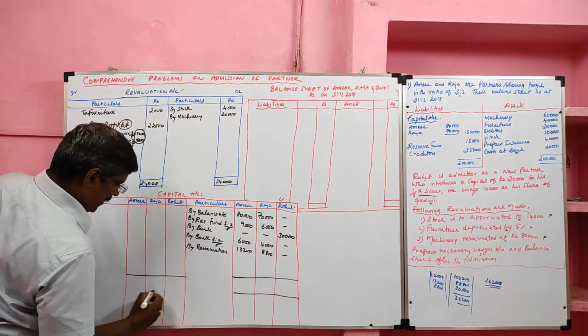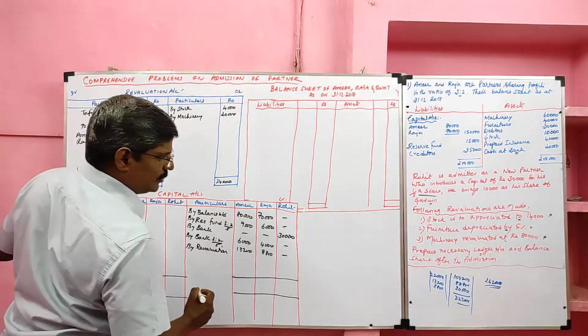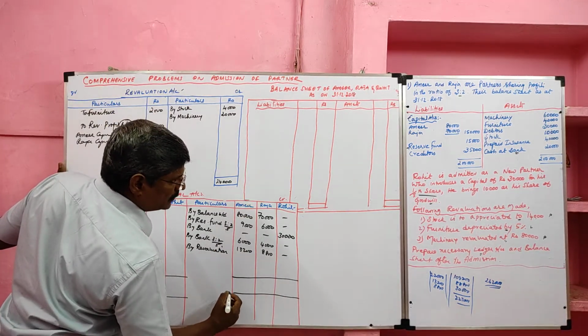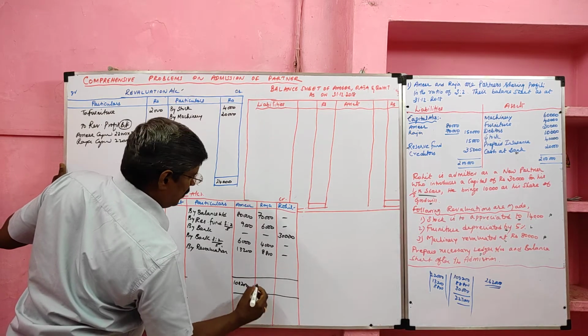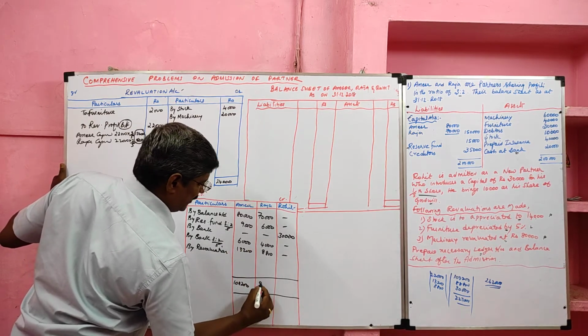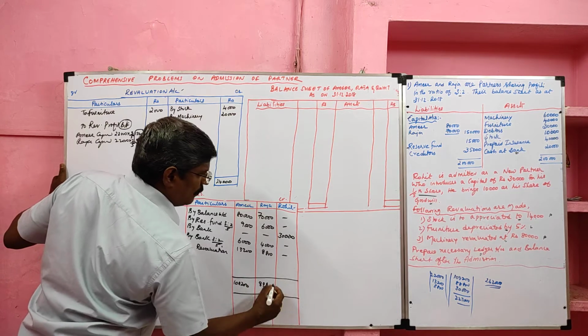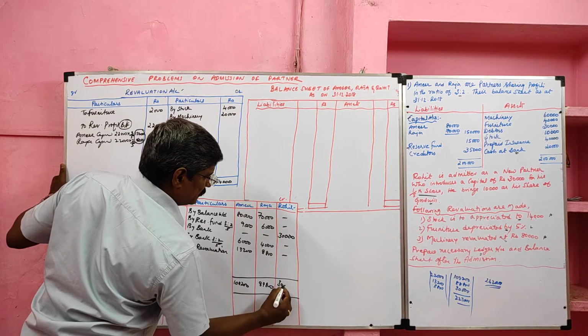Now I am going to balance it. Already I totaled for Raja 1,08,200. For Amir, for Raja 88,800. For Rohit 30,000.